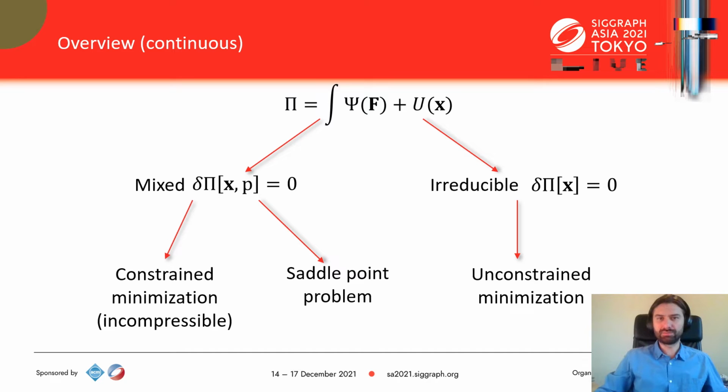This usually leads to the numerical problem of unconstrained minimization. The mixed formulation, on the other hand, keeps the explicit stress field and the constitutive law accompanying it as a separate equation. In the most general case, this leads to a saddle point problem.